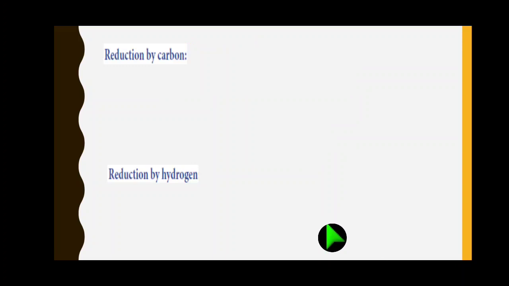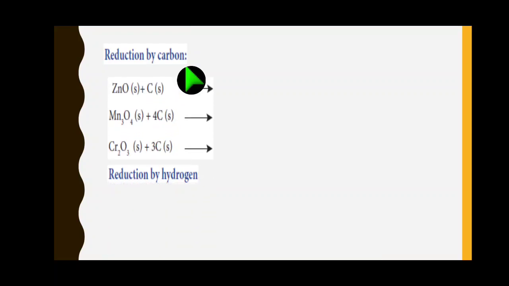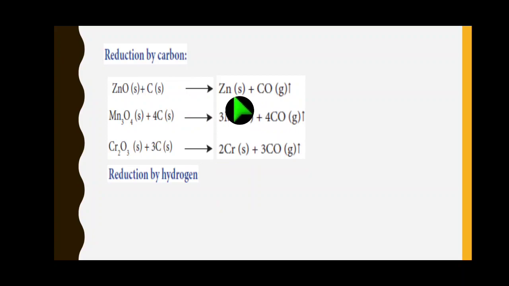Next, reduction by carbon in the smelting process. By using the reducing agent carbon, the metal is reduced. Suppose we have an ore, zinc oxide or manganese oxide and chromic oxide. When we use the reducing agent carbon, it gives zinc and carbon monoxide. So reduction means what?